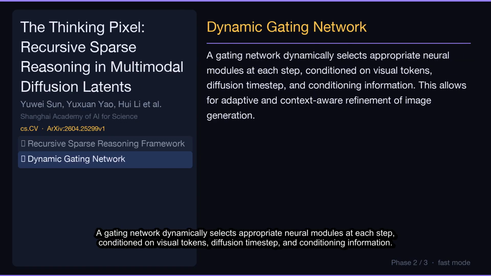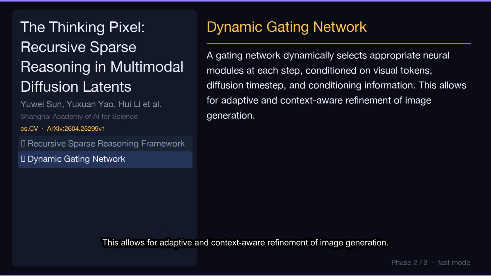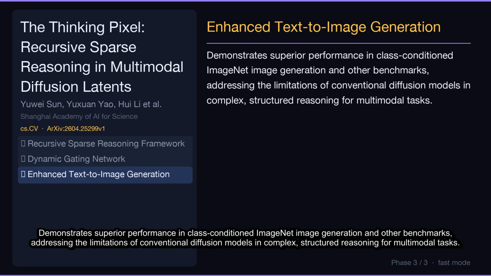A gating network dynamically selects appropriate neural modules at each step, conditioned on visual tokens, diffusion time step, and conditioning information. This allows for adaptive and context-aware refinement of image generation. Demonstrates superior performance in class-conditioned ImageNet image generation and other benchmarks, addressing the limitations of conventional diffusion models in complex, structured reasoning for multimodal tasks.